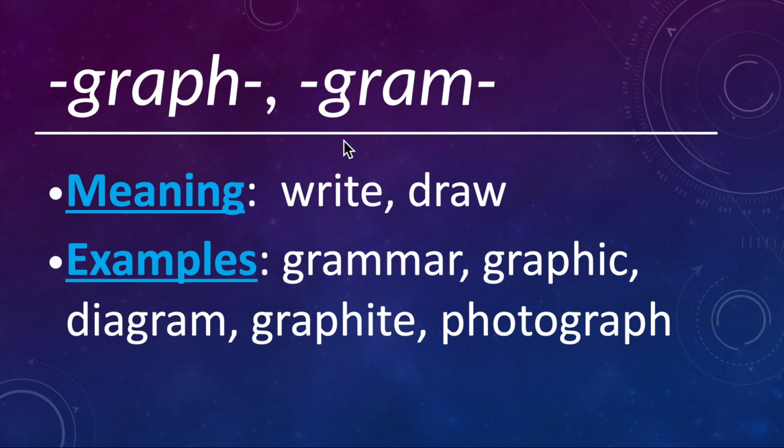Then graph or gram means to write or to draw. So grammar refers to the way the language is put together and different rules for the language. Graphic is sort of like a drawing of some sort. Diagram is a drawing of how something works or is put together. And then graphite is pencil lead, which we would use to write and draw things. And then photograph literally means to write with light. So this is a picture.